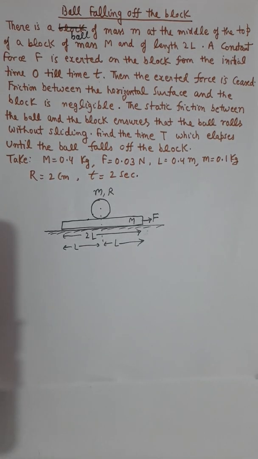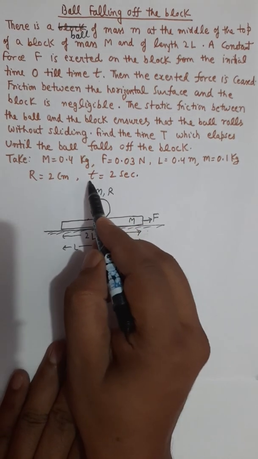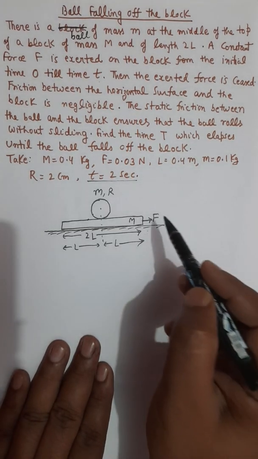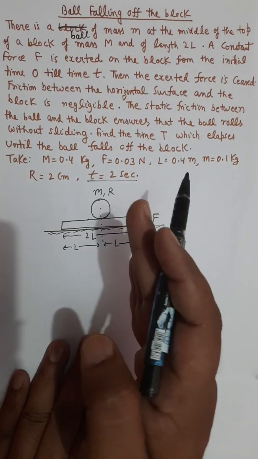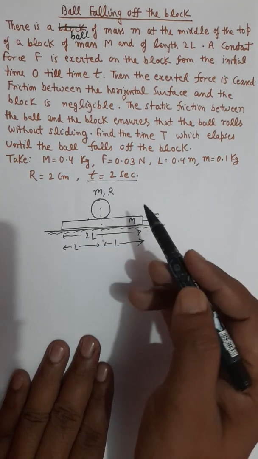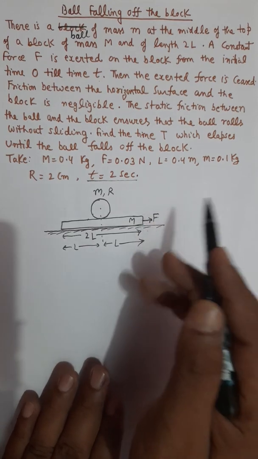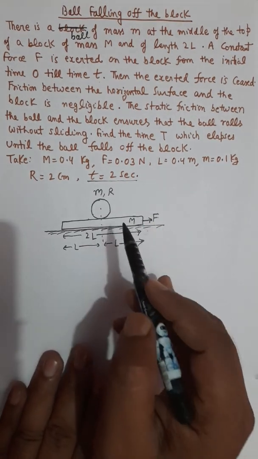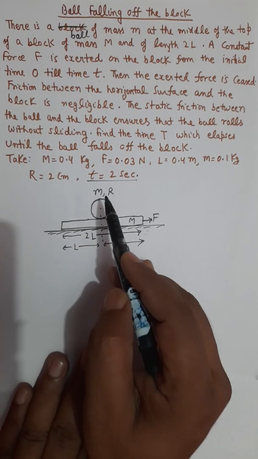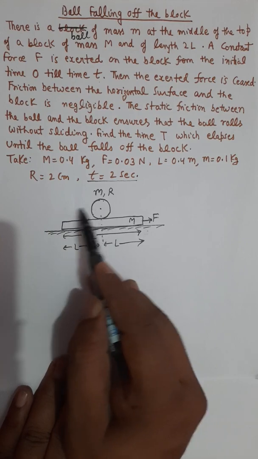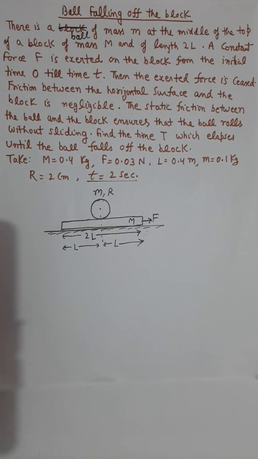A force is applied on the block capital M for a given time of 2 seconds. So you apply your force for a time of 2 seconds and then this force is withdrawn, removed, which means after 2 seconds there is no force. And then we need to find how much time this ball will take to fall off the platform. It will fall down, so how much time will be required for that? That's the question.